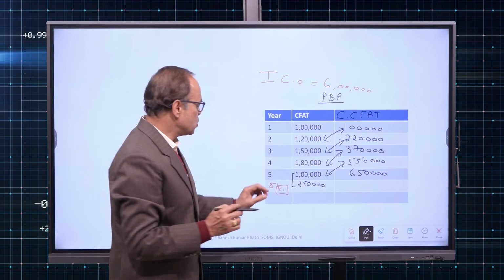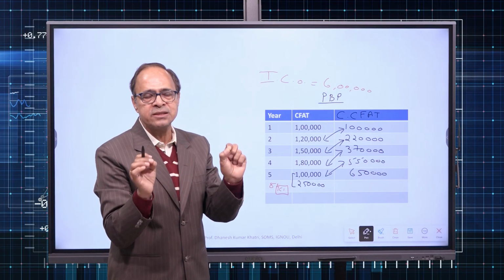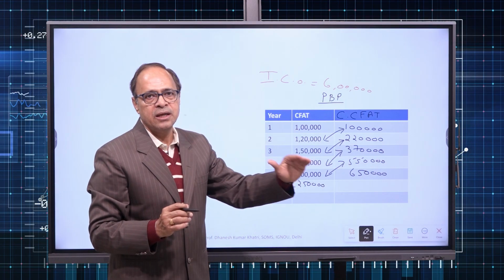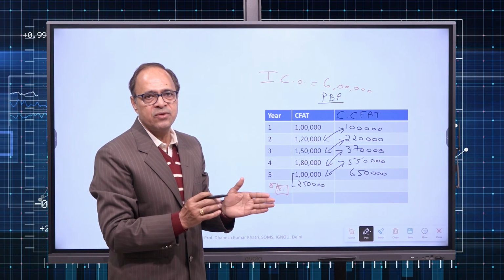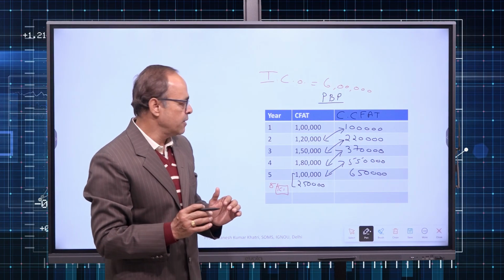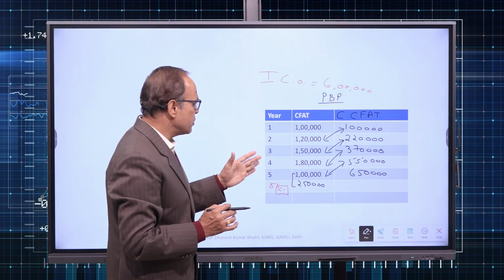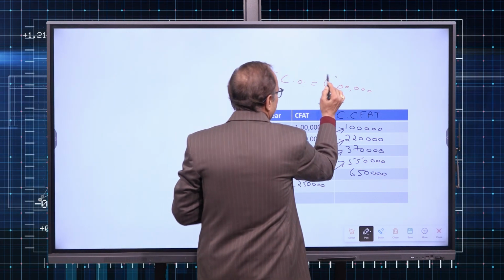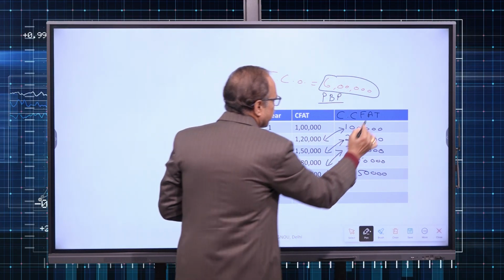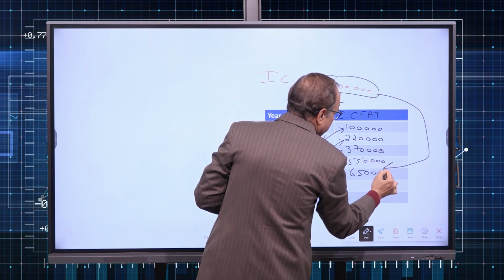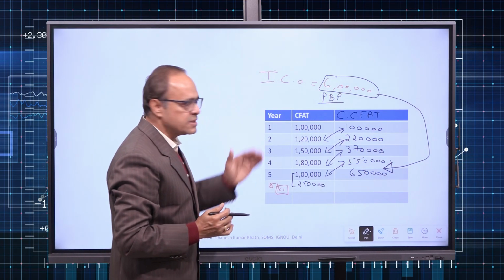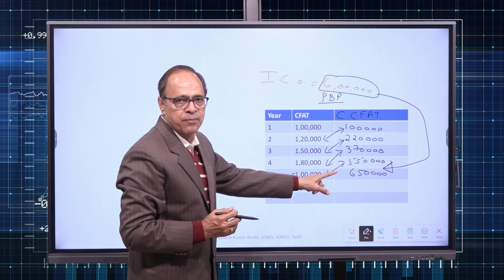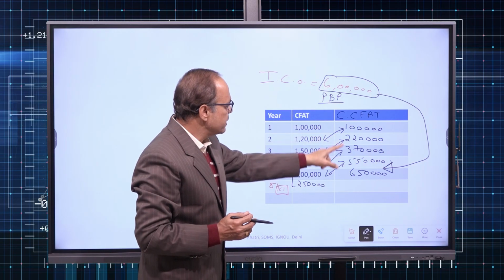Logic is simple. This 250 is bound to come only on the last day of the project, whereas operating cash inflow comes in a flow every month, every day, because sales is generated every day, so cash inflow is also generated every day. So now, only payback period has to be worked out. What is my target? Initial investment of 6 lakh. So that gets identified in the cumulative. The step is that whenever this kind of series of cash inflow is there, look into the cumulative cash inflow table or column, and where my target of 6 lakh falls.